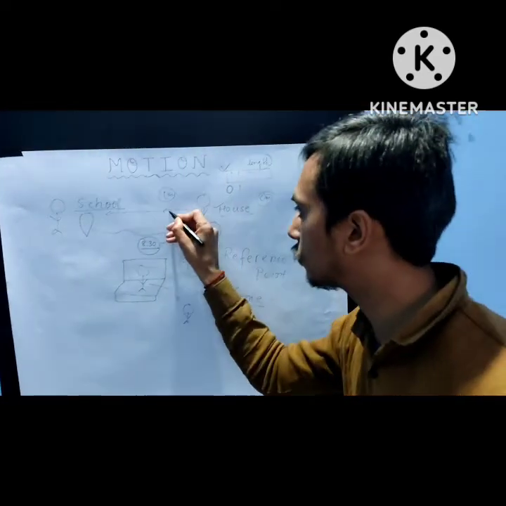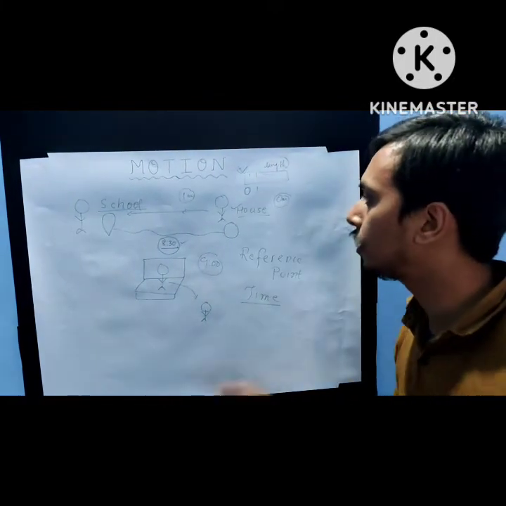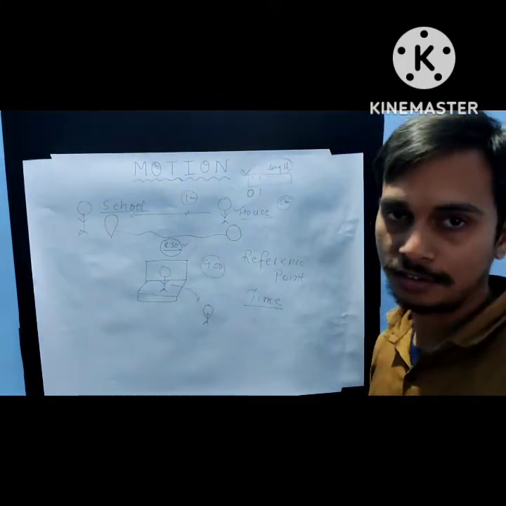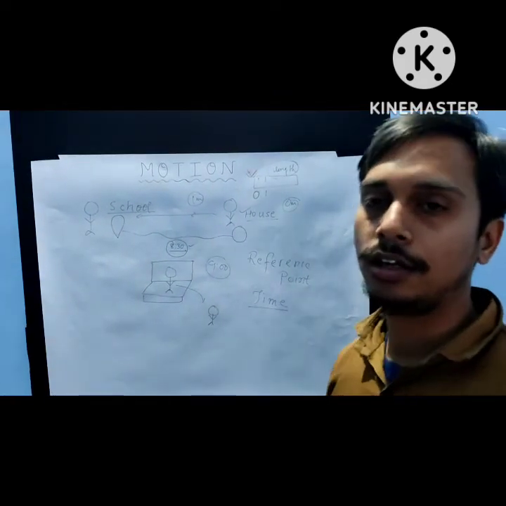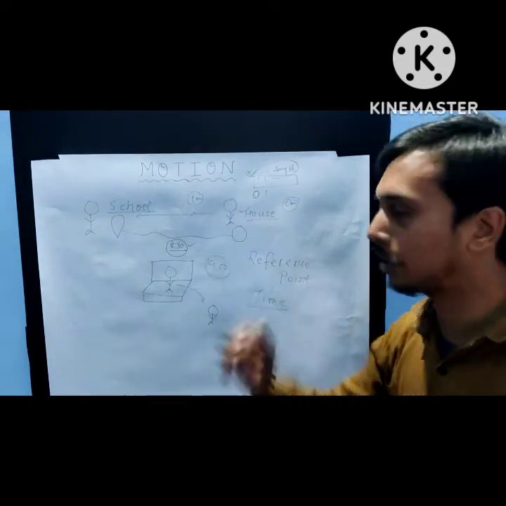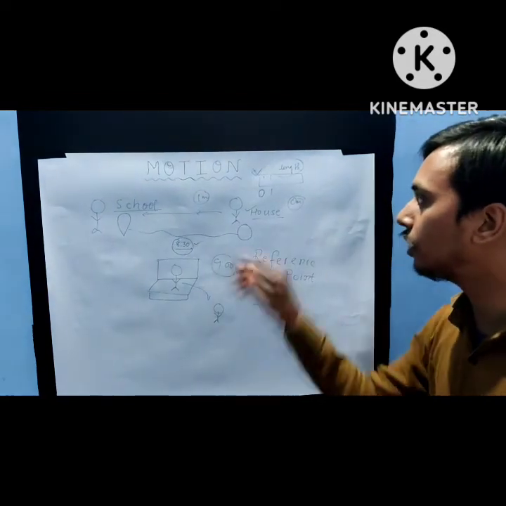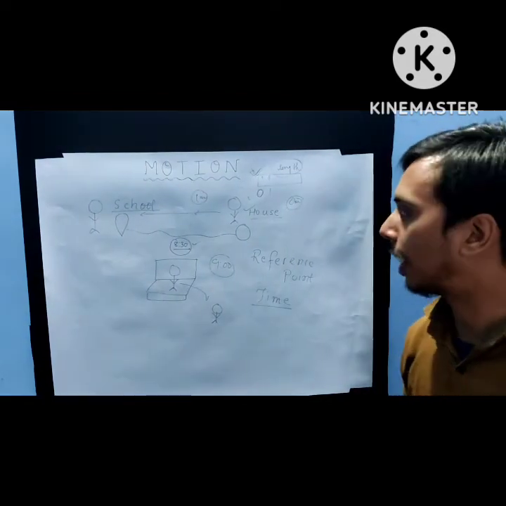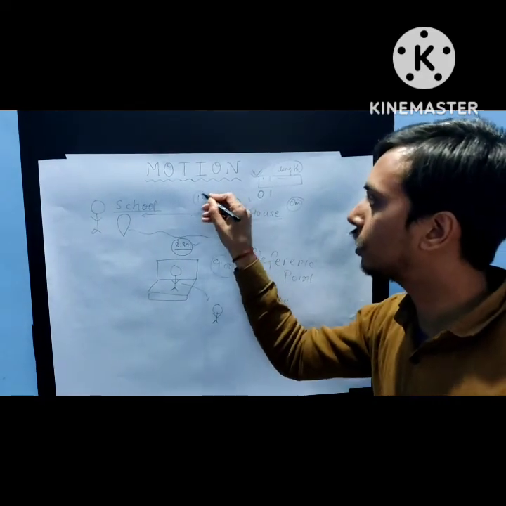Path means this is the way where the boy was moving, and the length we are covering, that is called distance. So in a general way we can say that distance is the length covered by a moving body. Why moving? Because when the body was stationary, the value was 0, and when the body starts moving, we got a certain value.